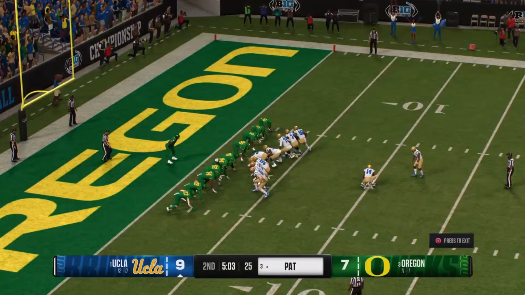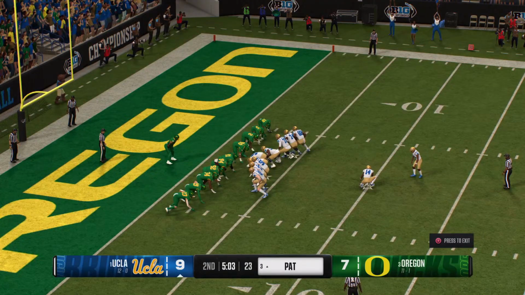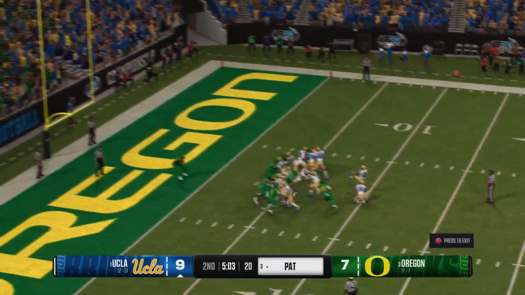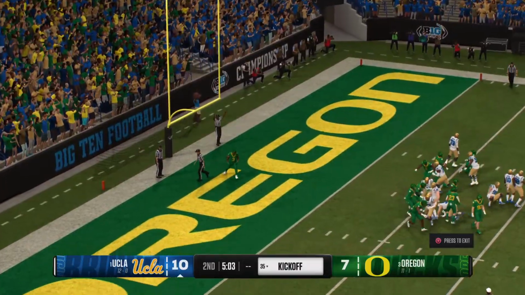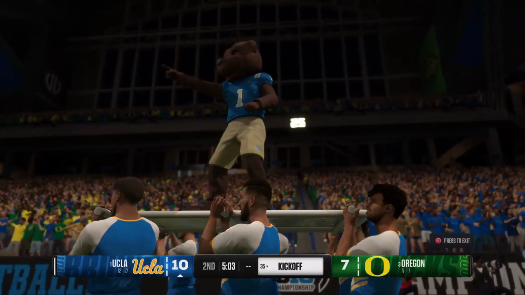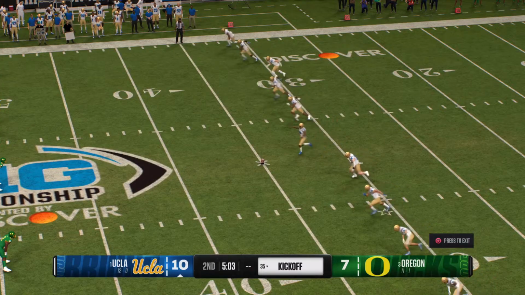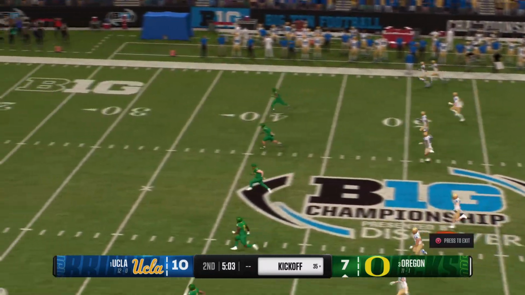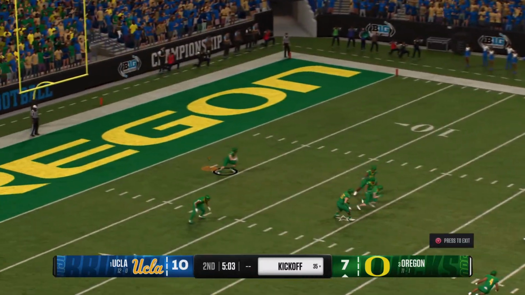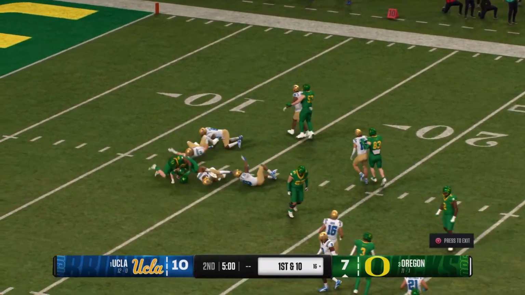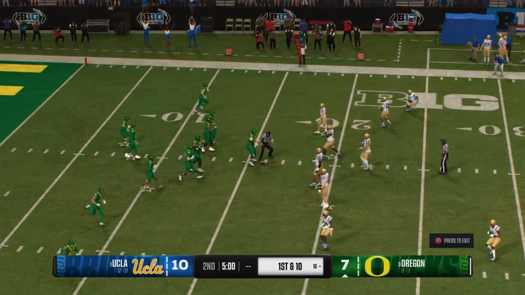Here's the point after attempt. PAT is good, so the score is 10-7 now. Here's the kickoff team. Let's see if they give the returner an opportunity to bring this back. Return starts from inside the 5. Solid job by the coverage team. They bring him down at the 16.